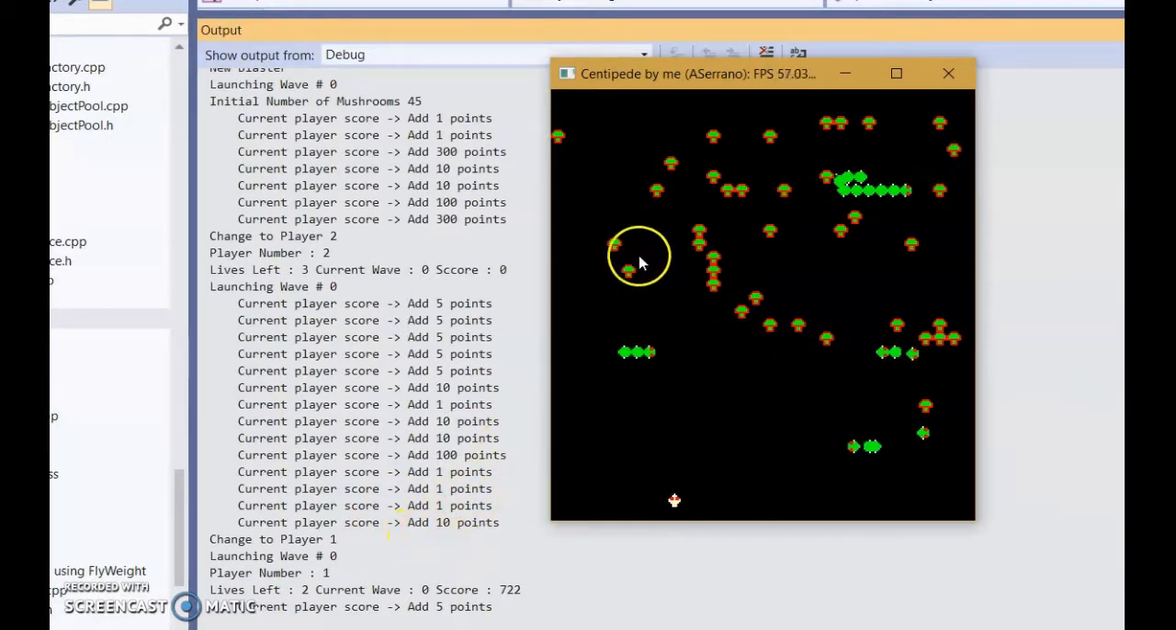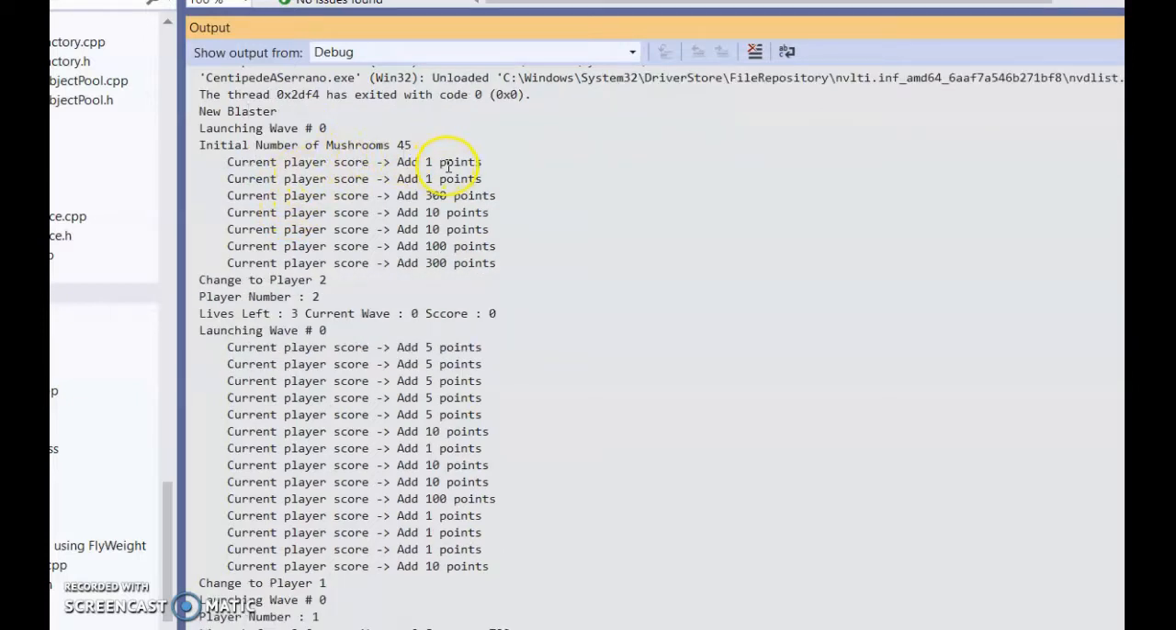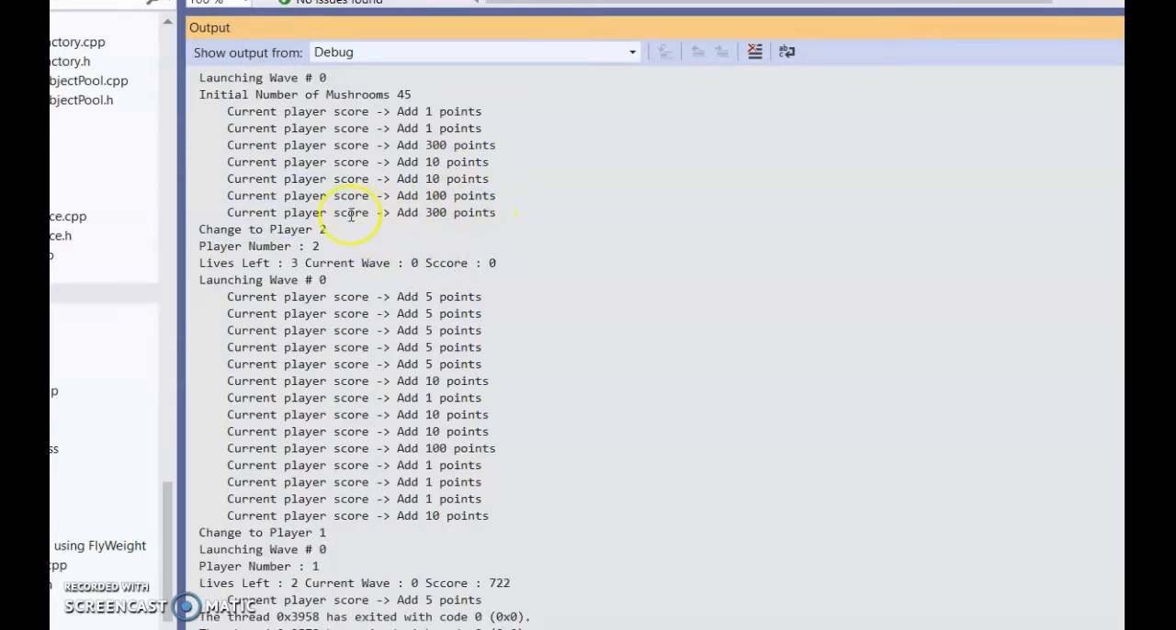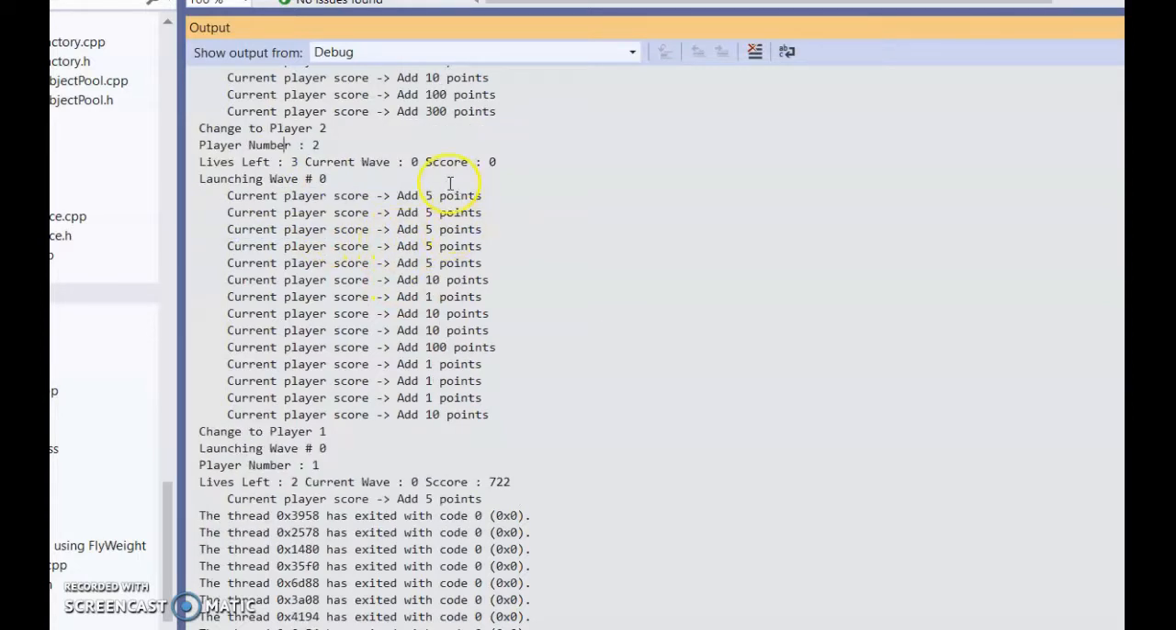I'm going to stop here to analyze. From the output, I have a new blaster, and it's going to launch wave number 0 for that particular player. I killed 2 mushrooms, the spider, 2 body segments, a head and another spider. Then I got hit and changed to player number 2. For player number 2, the stats are 3 lives, the current wave is 0 and the score 0. And then it's going to launch wave 0 for player number 2.